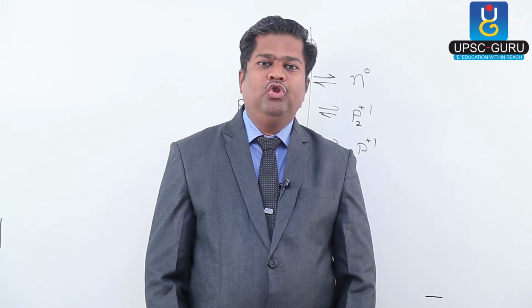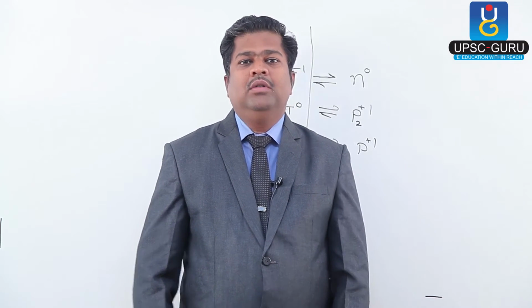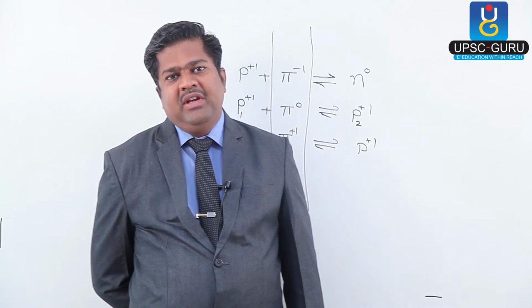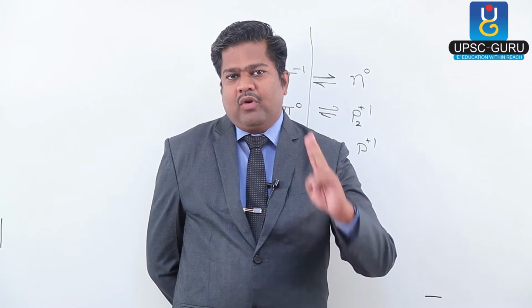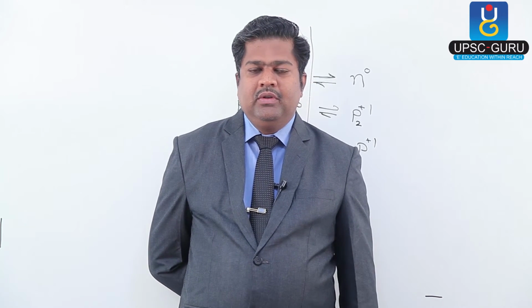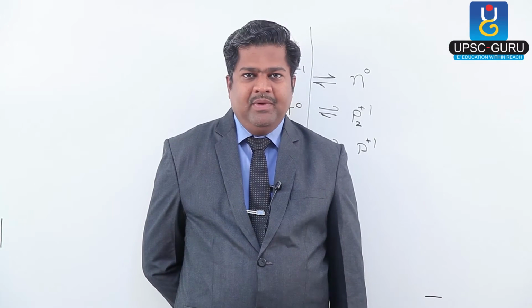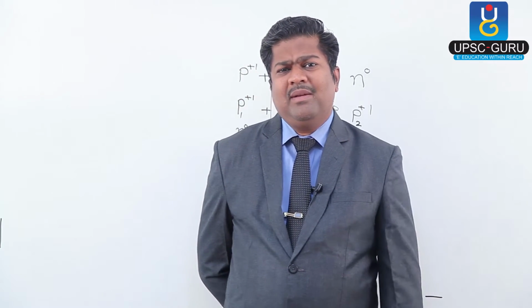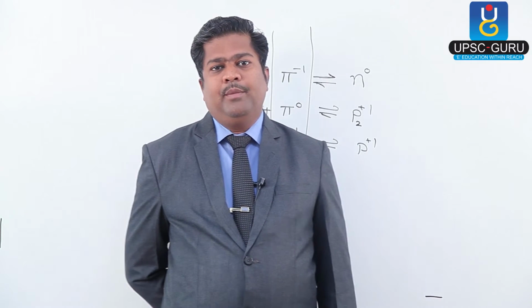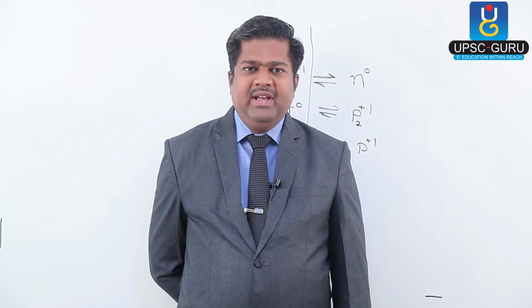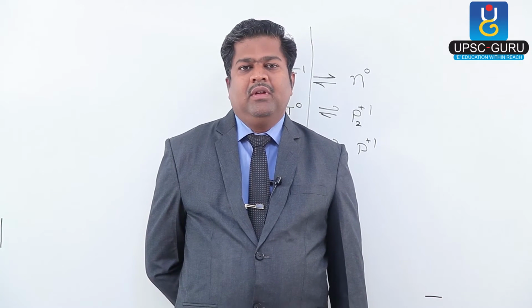So as atomic number increases, the number of neutrons required for the purpose also increases. Say for example, hydrogen is having no neutron, one proton only, where A equals Z. But helium is having at least one neutron, and for the stable isotope 2 neutrons. Till atomic number 20, the number of protons and neutrons are almost the same, sometimes greater by only 1. For example, sodium, atomic number 11, mass number 23. So 11 protons and 12 neutrons.